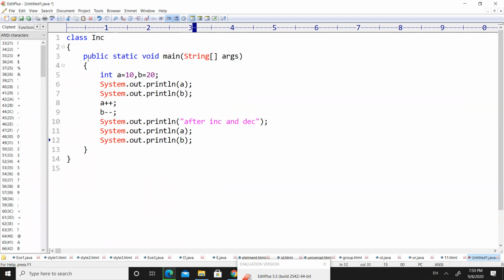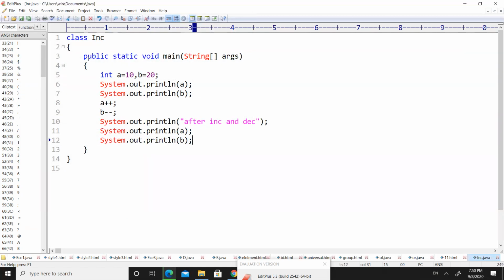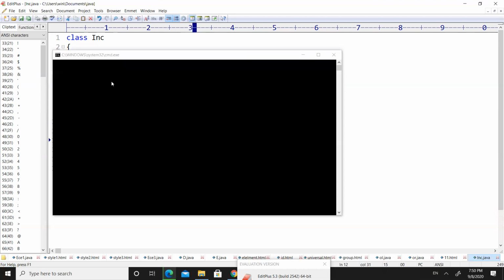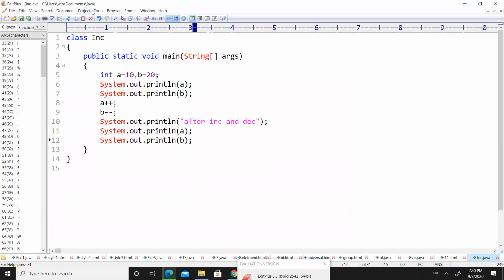Now save the code with the name inc, because the main method is located in a class called inc. So save the code with inc.java. Now compile the code. There are no errors in the code, so it was compiled successfully. Now run the code.